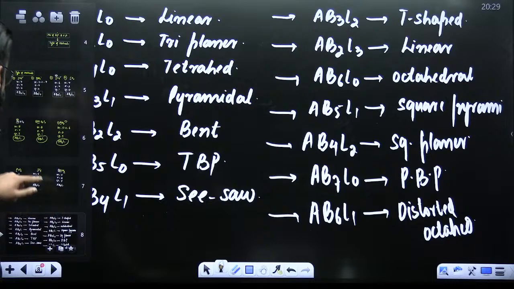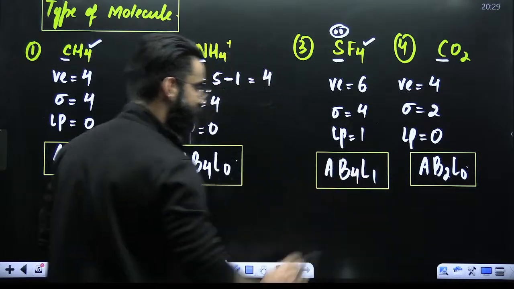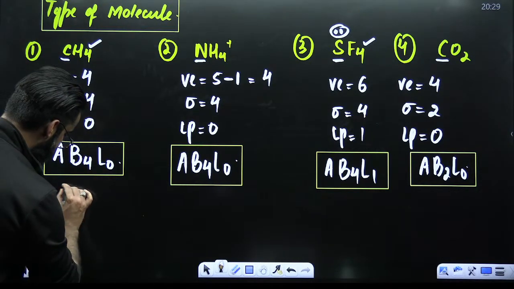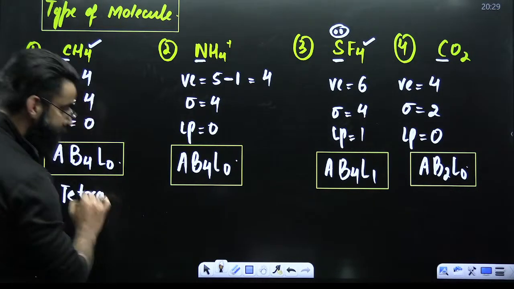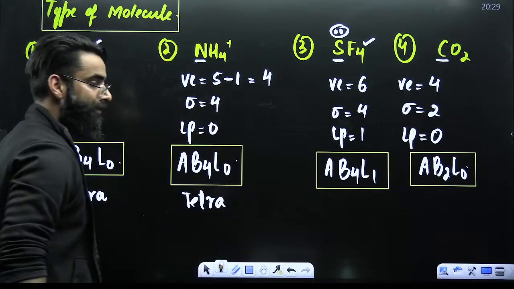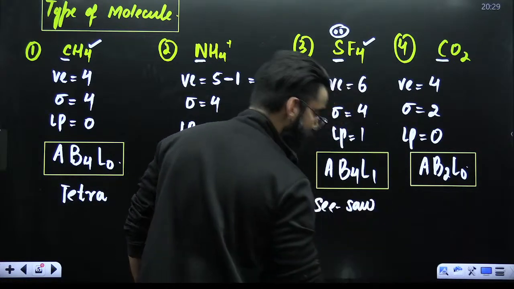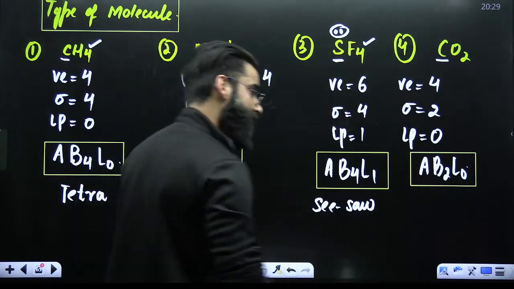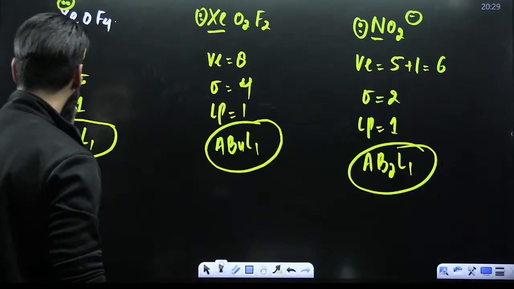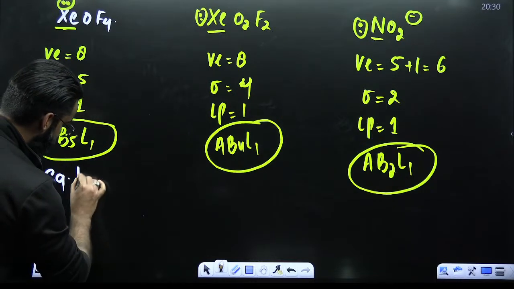And if you remember these things, now tell me the shape of all these molecules whose type we have already checked. This molecule is of the type AB4L0, so it's going to be tetrahedral. AB4L1, seesaw shaped. Right? AB2L0, linear. AB5L1, square pyramidal.